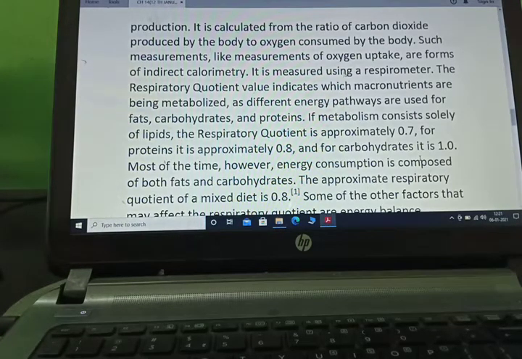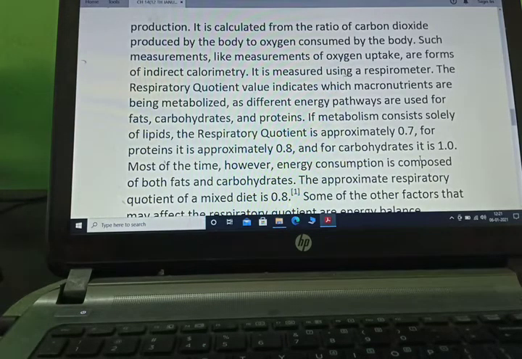Such measurements, like measurement of oxygen uptake, are forms of indirect calorimetry. It is measured using a respirometer. The respiratory quotient value indicates which macronutrients are being mobilized, as different energy pathways are used by fats, carbohydrates and proteins.